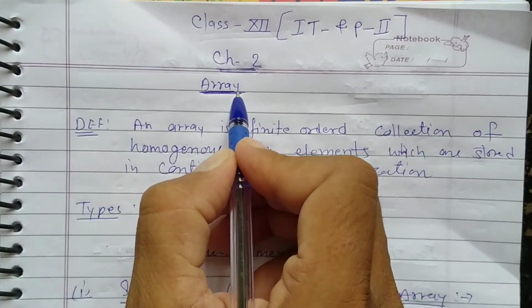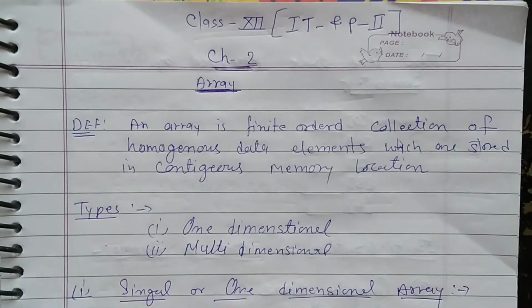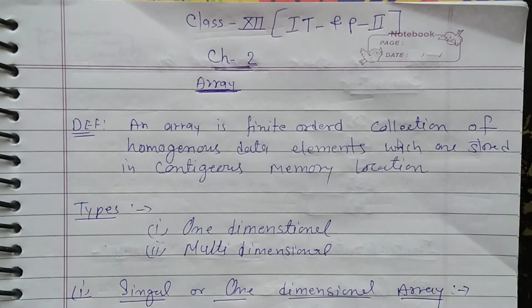And last time I discussed the definition of array: an array is a finite set of elements that are represented by a single variable name.